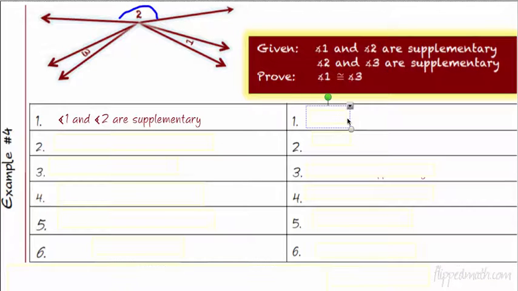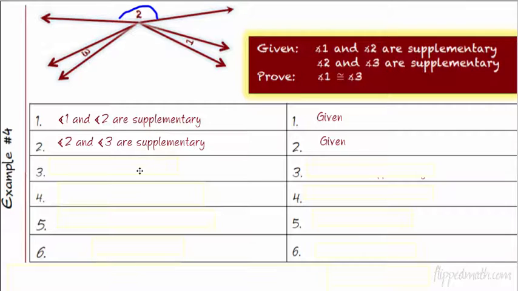Hey, how about that? We have that 1 and 2 are supplementary, and 2 and 3 are supplementary. Your reason why is given, of course. And then what am I going to do? Think about it. Well, they give you the word supplementary. They give you a couple angles, too. No vertical angles here, can't use that. No linear pairs or anything, can't use that. But they do tell us supplementary.